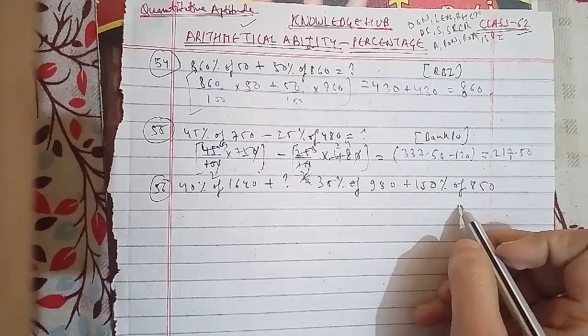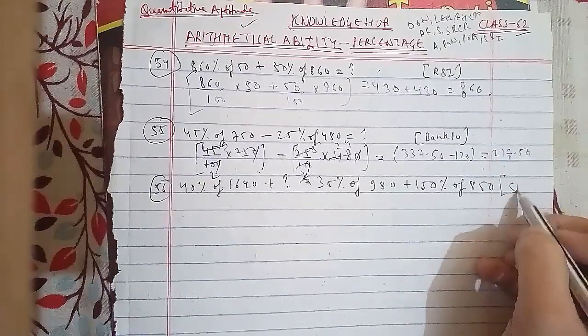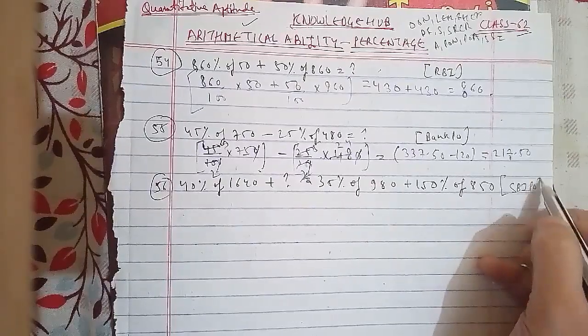This has been asked in the SBI PO question paper.